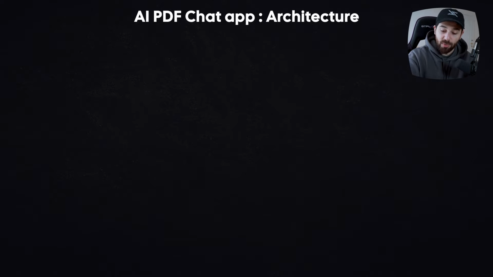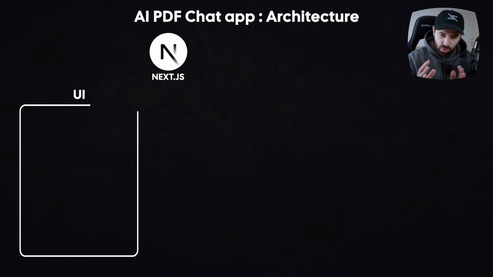The next app is the one that makes $60,000 per month. This app is the $60,000 AI PDF chat app. To build this one, very similar. Again, we're going to use Next.js. For the UI, I need two parts to my screen. On one half of the screen, I'm going to have an area to drop a PDF and to visualize it, like to preview it. And then I need to be able to extract the text from it.